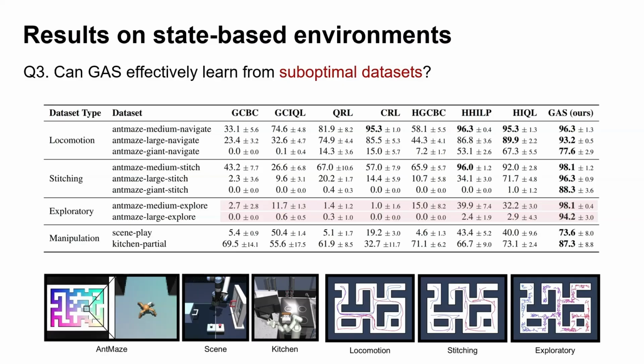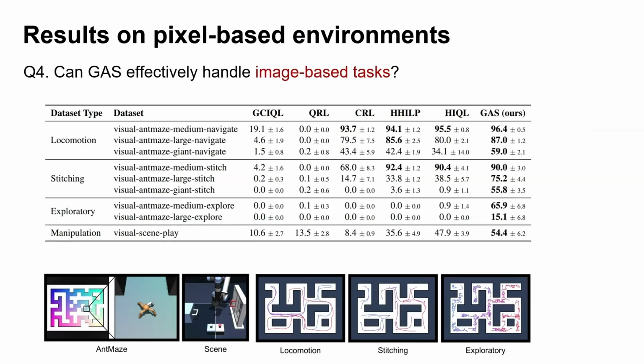Finally, let's evaluate the performance on image-based tasks. As shown in the table, GAS consistently outperforms all baselines, not only in state-based environments, but also in pixel-based settings. This demonstrates that the GAS framework can be effectively applied to pixel-based environments as well.